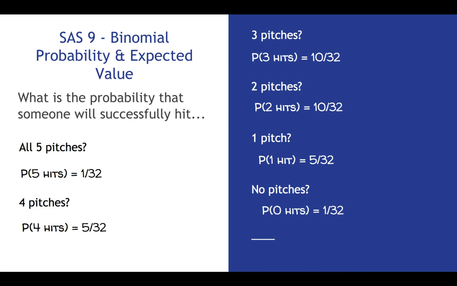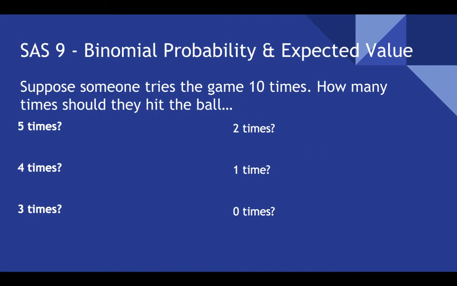Now, binomial probability does not take into account skill. So it's just based on equal likeliness, okay? So, all right, suppose someone tries the game 10 times. How many times should they hit the ball? We just multiply the probability by 10. 1 out of 32 times 10, or 0.3 wins per try.